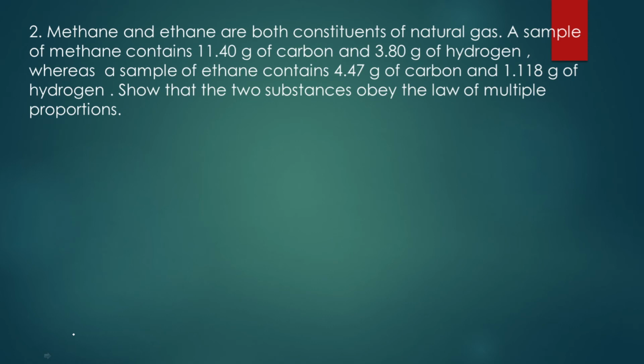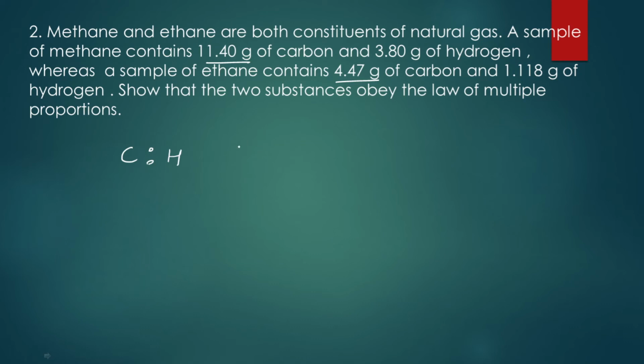Methane and ethane are both constituents of natural gas. A sample of methane contains 11.40 grams of carbon and 3.80 grams of hydrogen, whereas a sample of ethane contains 4.47 grams of carbon and 1.118 grams of hydrogen. Show that the two substances obey the law of multiple proportions. चलो बहुत ही easy है, इसमें हमने ratios लेनी है. So let's look at the C:H की ratio in each of the compound.